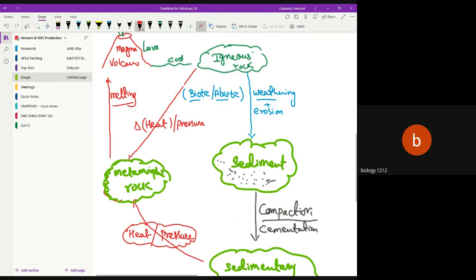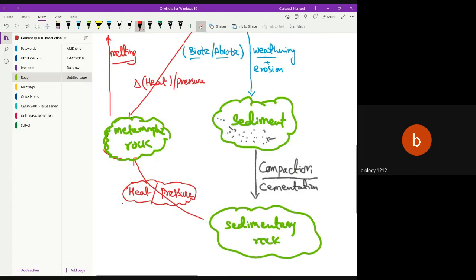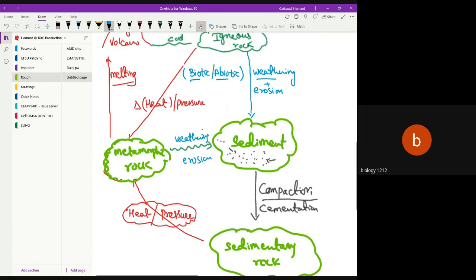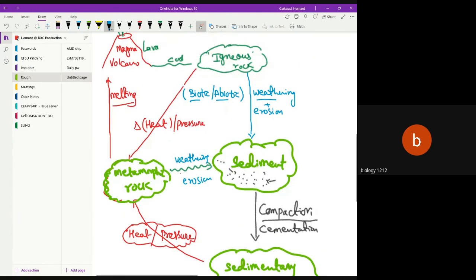Igneous rock and sedimentary rock, by heat and pressure, convert into metamorphic rocks. Now, the last one: metamorphic rock should also do something here. Metamorphic rocks can change into sediment. How? When there is weathering again. Weathering and erosion. Have you seen the link here? Whenever a metamorphic rock is converting into sediment, so whenever there is a formation of sediment, two features are very important: weathering and erosion. So sedimentary rocks are formed by weathering and erosion.